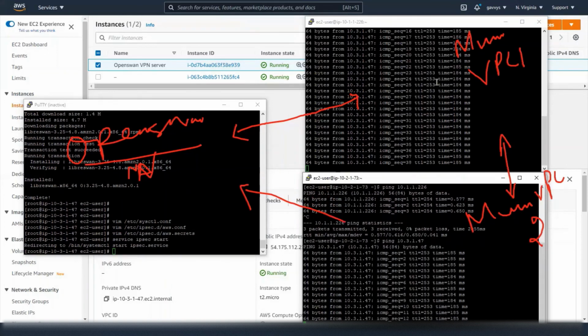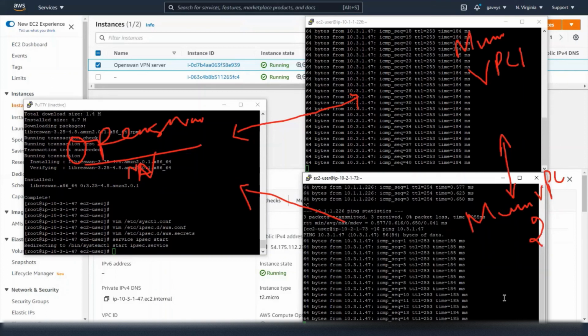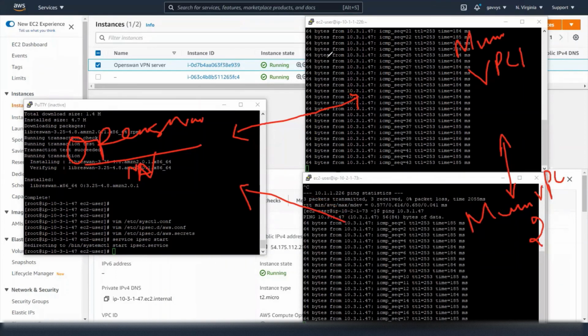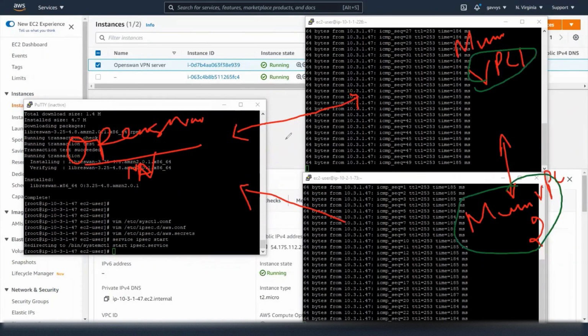So we have multiple VPCs, VPC1 and VPC2, and we are able to achieve our connectivity over the IPsec VPN tunnel using the transit gateway and VPN connection. So we have connected our customer server, and using the transit gateway, we are able to communicate between the multiple VPCs and over the IPsec tunnel toward the customer. It's a use case where a customer has multiple virtual data centers or VPCs over the cloud, and they want to communicate with the on-premise network.